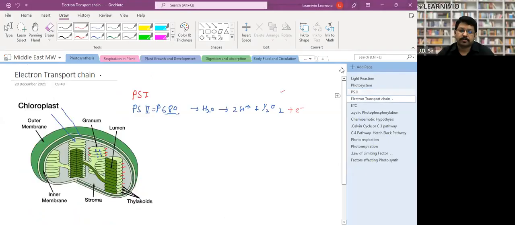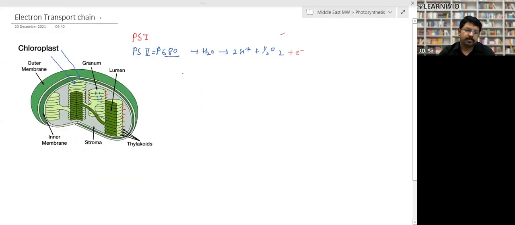Electron transport chain. The electron transport chain takes place here in the chloroplast, in the thylakoid membrane. This is the structure of the chloroplast: outer membrane, inner membrane, and inside the membrane there are piled-up structures called grana. Grana are made up of small coin-like structures called thylakoids. Thylakoids have a special kind of structure in their membrane, called PS second and PS one.